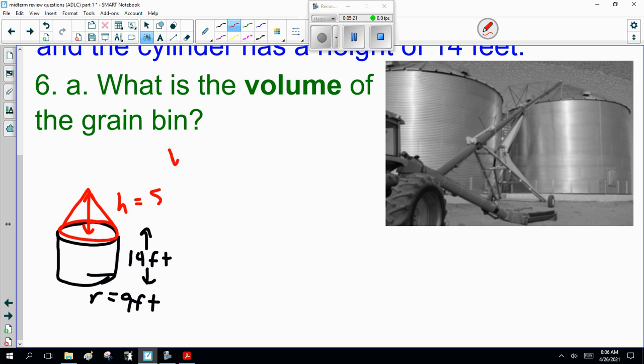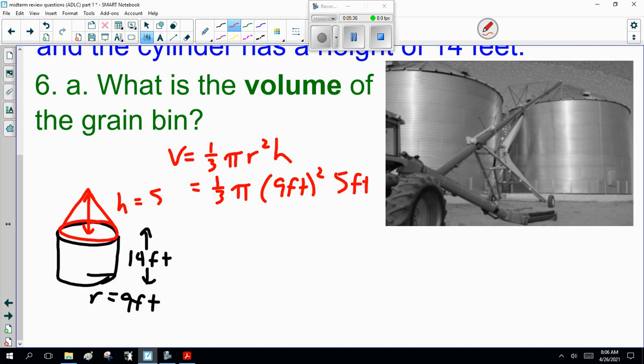So, volume of the cone, 1/3 pi r squared h, 1/3 times pi. The radius is 9 feet. The height is 5 feet. So, grab Mr. Calculator. 1/3 times pi times 9 squared times 5. Mr. Calculator spit out 424.1 feet cubed. Now, I'm going to ask you to double check those numbers. Actually, we'll do it in a moment.